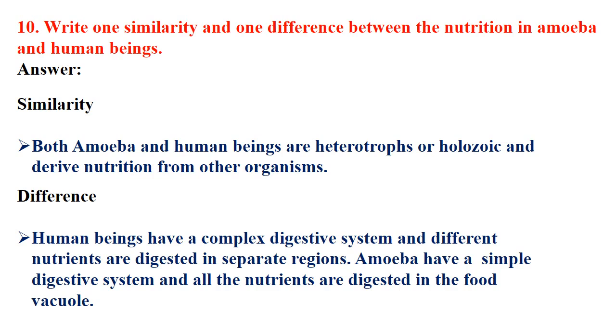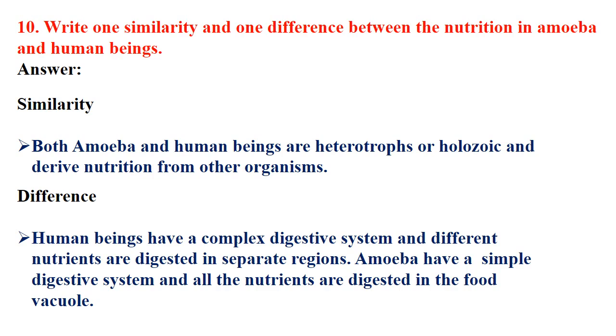Next is difference. Human beings have a very complex digestive system and different nutrients are digested in separate regions. As you know, we are multicellular and we possess a more complex digestive system than that of amoeba.